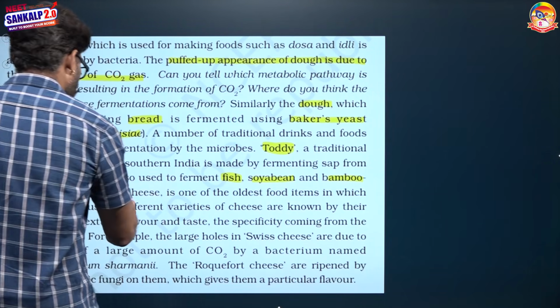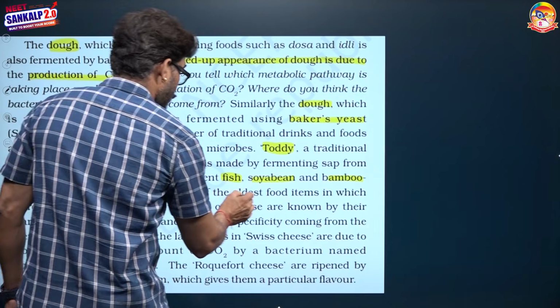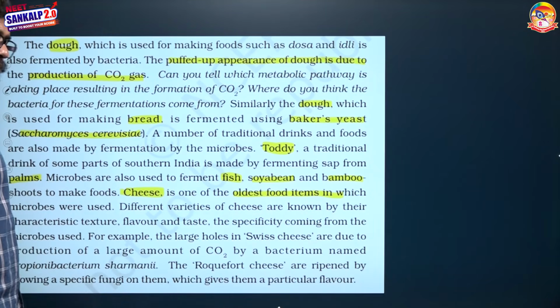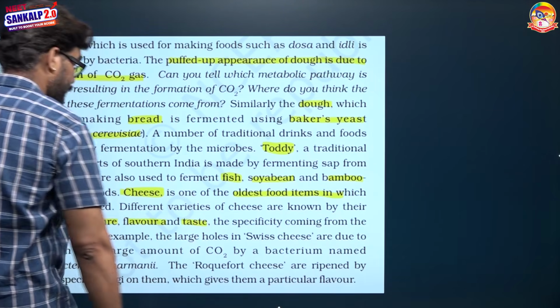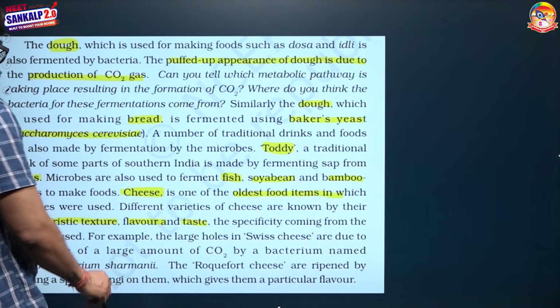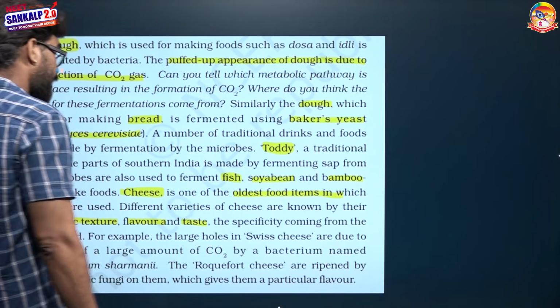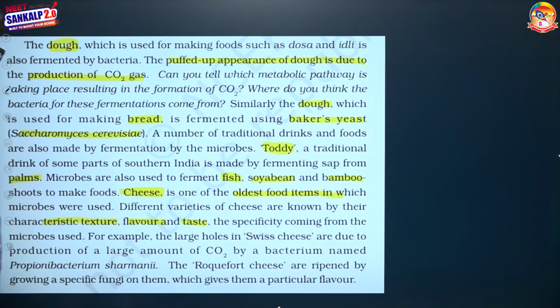Cheese is one of the oldest household items obtained by fermentation processes. The characteristic texture, flavor and taste of the cheese is because of the inoculum or the bacteria used for the fermentation process.